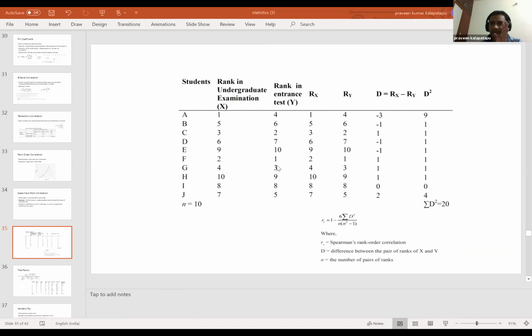Can you repeat the last sentence which you just said? Okay, why do you want to order it in rank when you have continuous? Your voice is breaking, Praveen. Still breaking. We can't hear you at all.